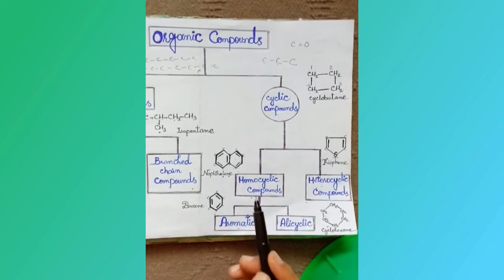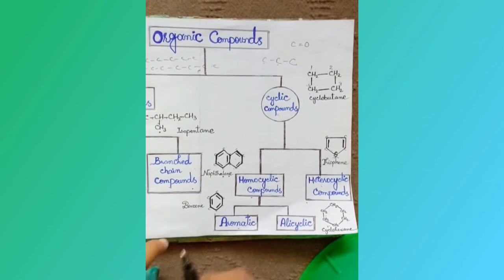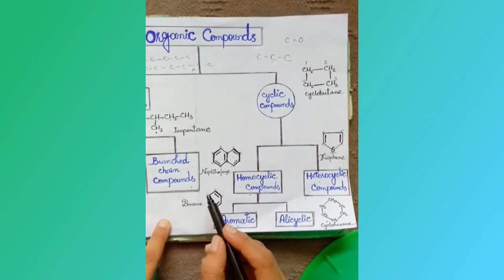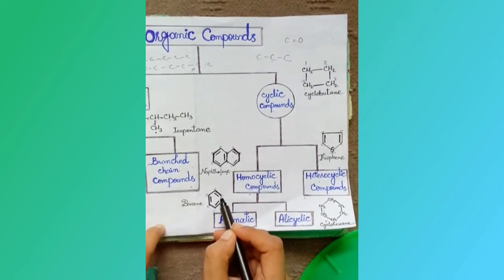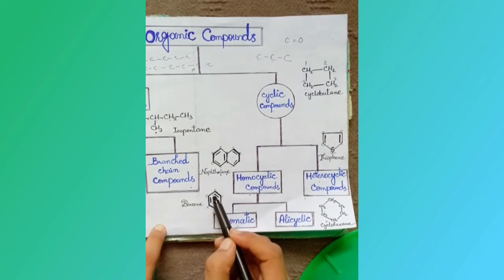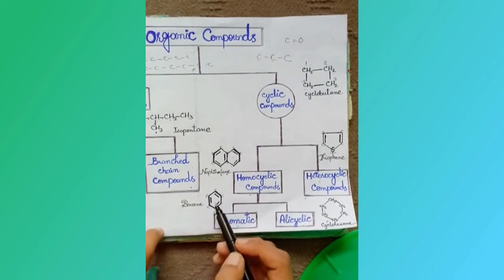Homocyclic compounds are further categorized into aromatic and alicyclic compounds. Benzene is the main difference between aromatic and alicyclic compounds. Actually, benzene is a 6-membered carbon ring, 1, 2, 3, 4, 5 and 6, with alternate single and double bonds.